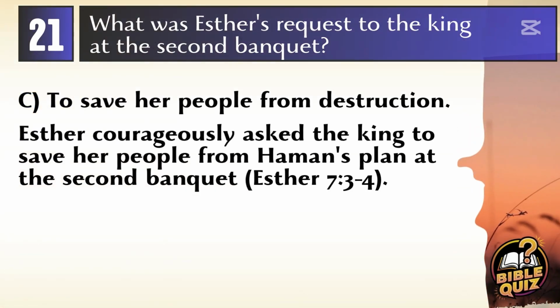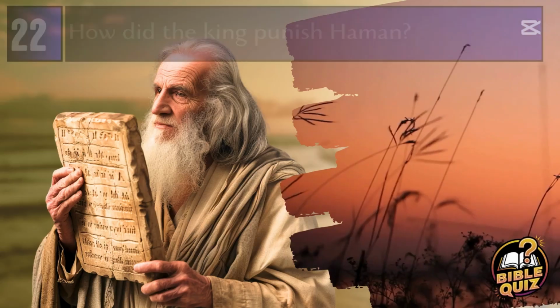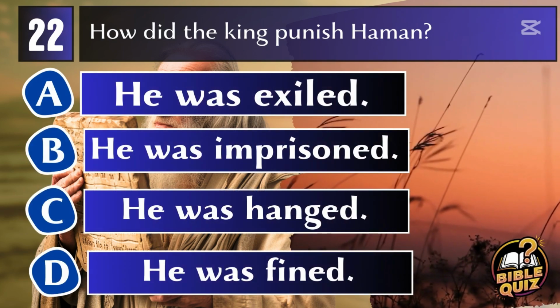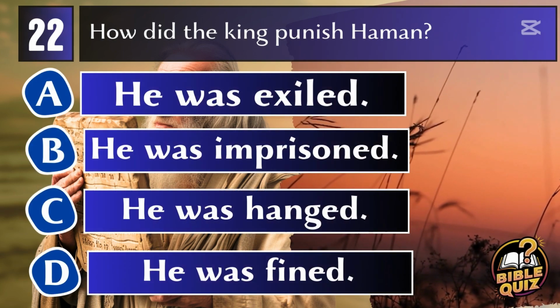Answer C. To save her people from destruction. At the second banquet, Esther's request to the king was to save her people from the impending destruction planned by Haman. She courageously revealed her Jewish identity and pleaded for her people's lives. Esther 7:3-4.